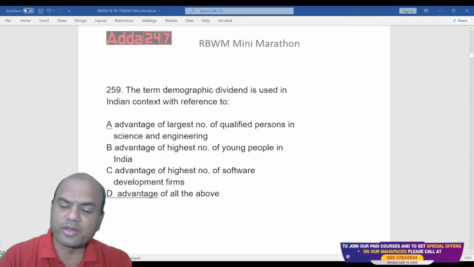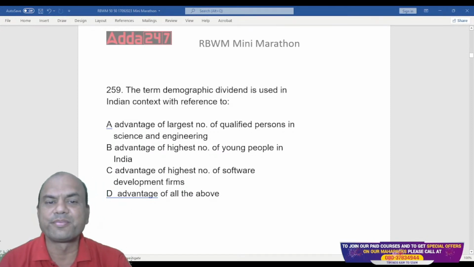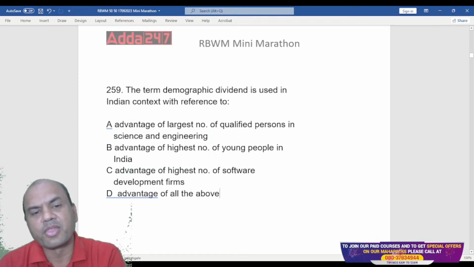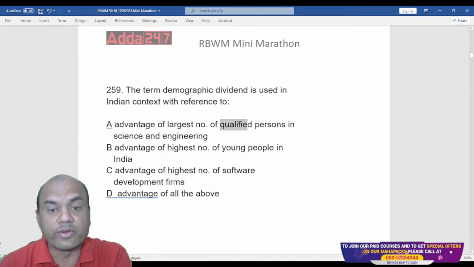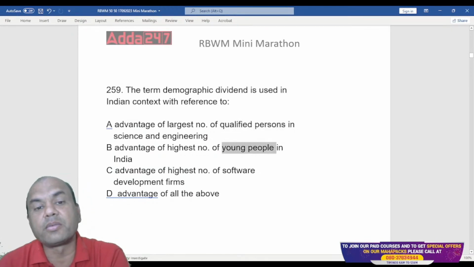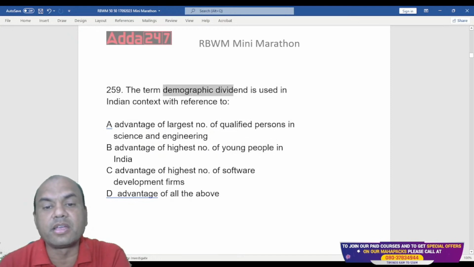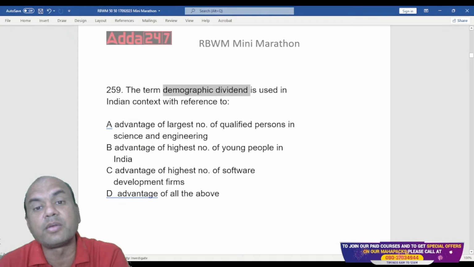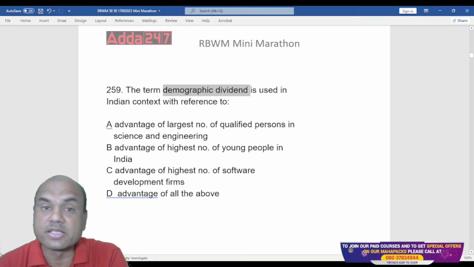Is it for qualified persons? Is it only for qualified persons? Let me see how many of you can answer this. Is it for the qualified persons or is it for the young people? Demographic dividend about India means India is a young country. That is known as demographic dividend. Dividend means the advantage.